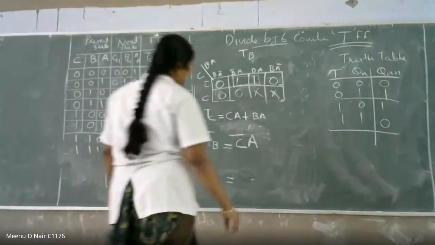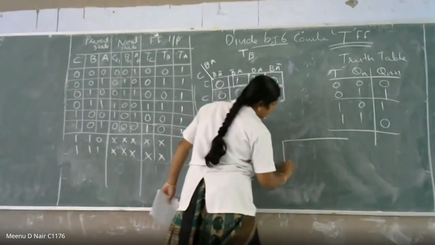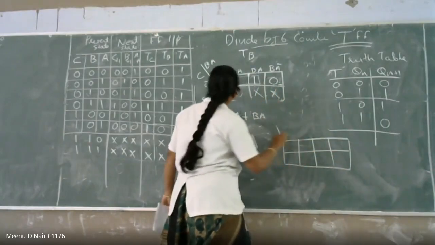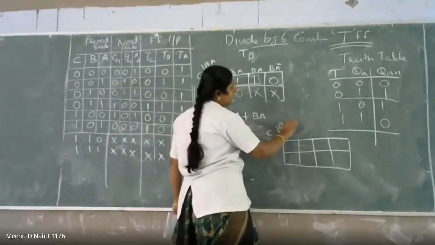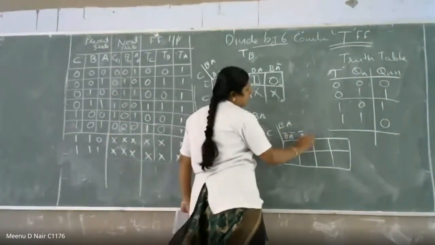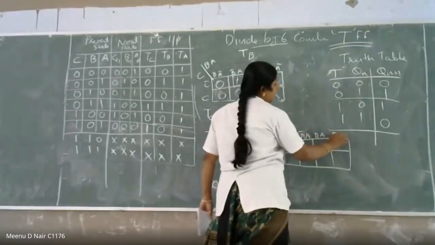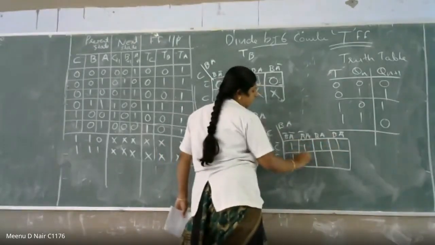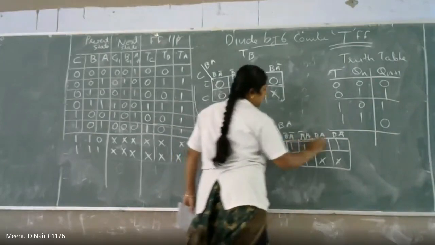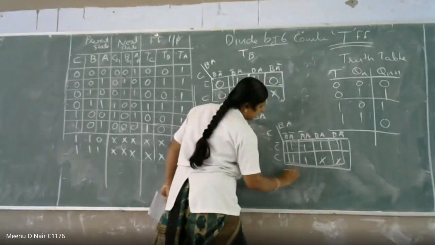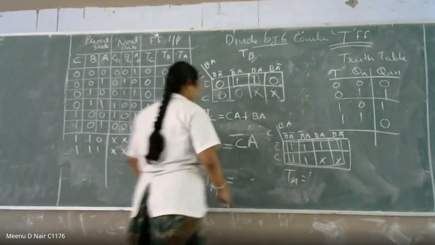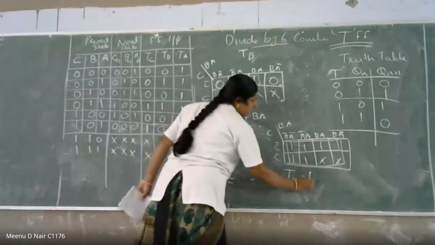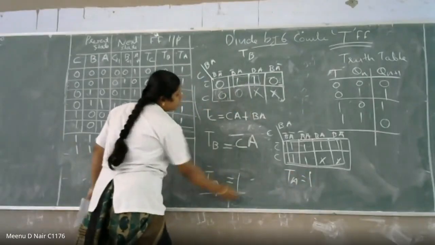Then what about TA? If you are drawing TA, all the cell values are 1, right? This is C, B, A, with B bar A bar, B bar A, B A, B A bar, and C bar, C. This is 1, 1, 1, 1, 1, X, X condition, right? So you can club them together. So you can consider TA is equal to 1. TA is equal to 1.